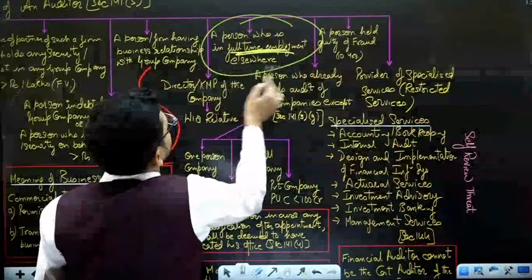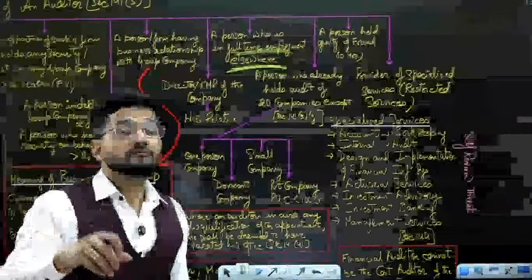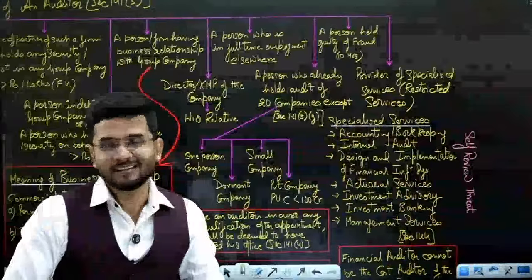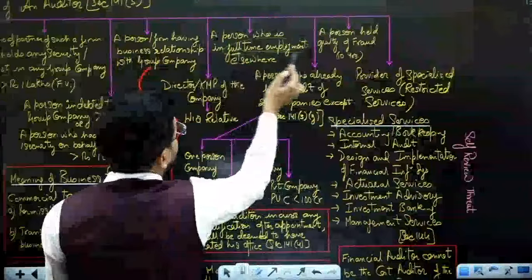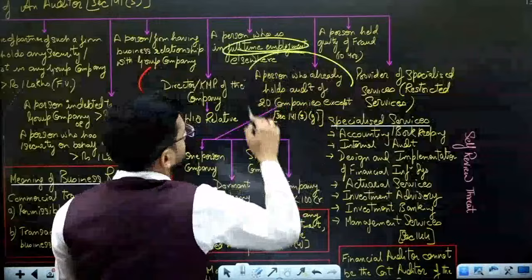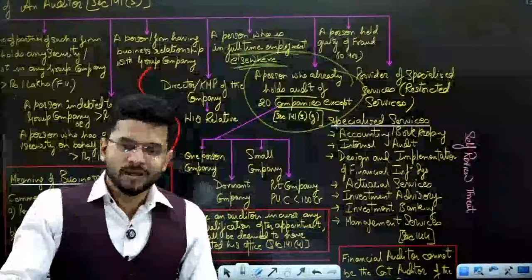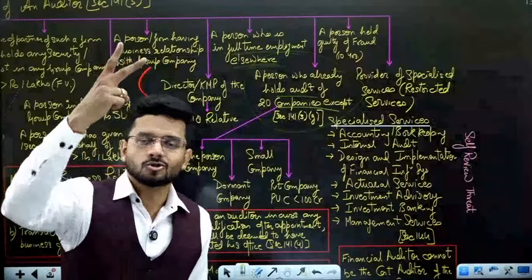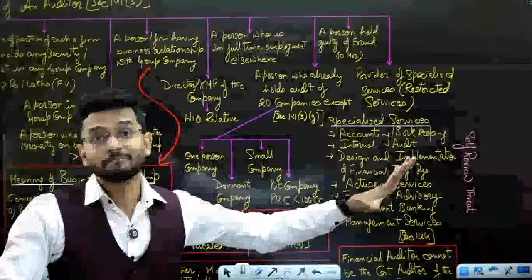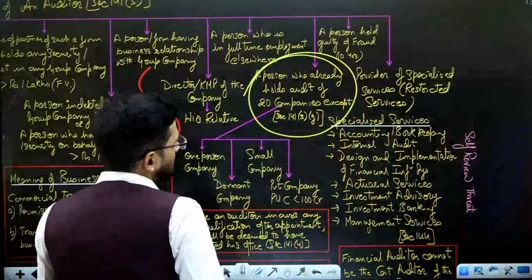A person who is in full-time employment elsewhere, a person who is doing a job somewhere else, ideally that person will not be given COP. But still, the Companies Act says that ineligibility arises if you are fully employed somewhere else. A person who already holds the audit of 20 companies: this restriction is put so that equal work is distributed amongst all the cost accountants in the country. You are allowed to do the cost audit of only 20 companies, and that limit is the upper limit decided by the Government of India under the Companies Act.